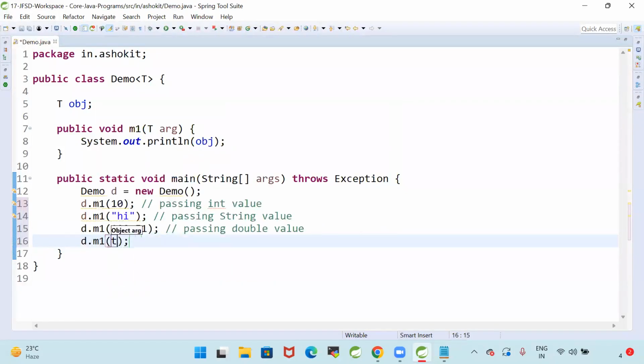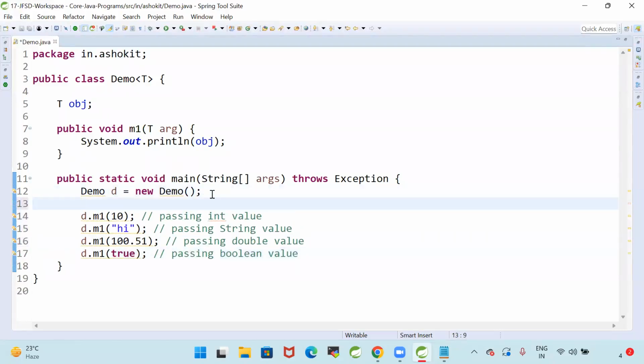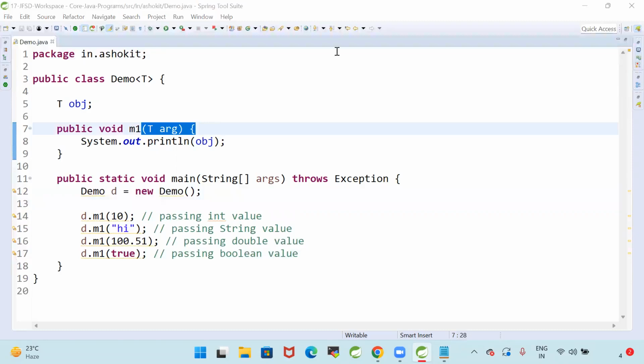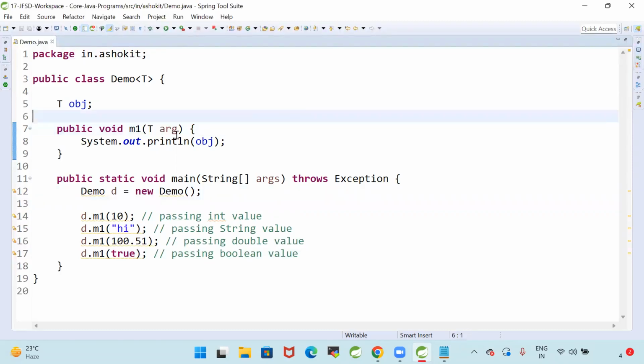D dot m1, can I pass true? Yes, passing boolean value. So I'm calling the m1 method with different parameters. So is my method dependent on the data type, or is my method independent of the data type? My method is independent of the data type. Now let me print the parameter received.